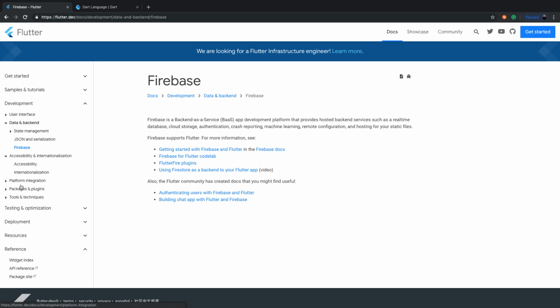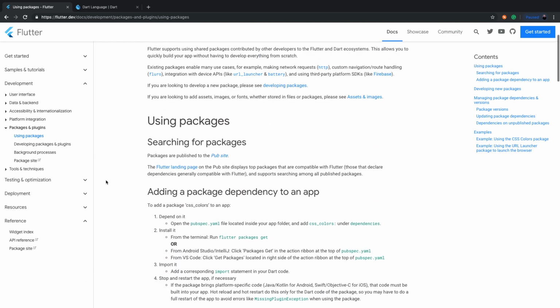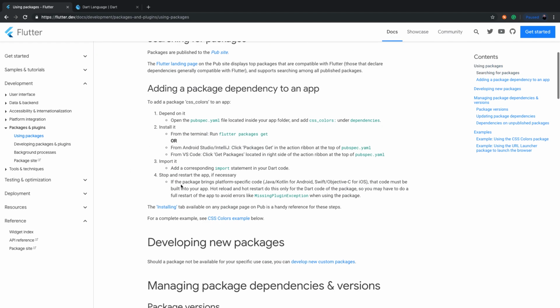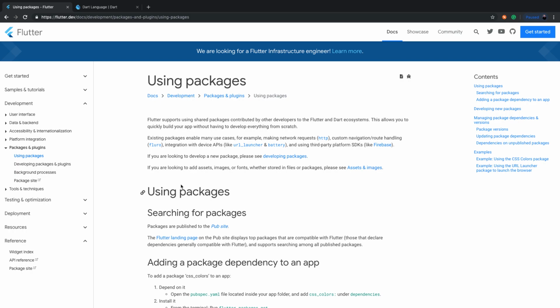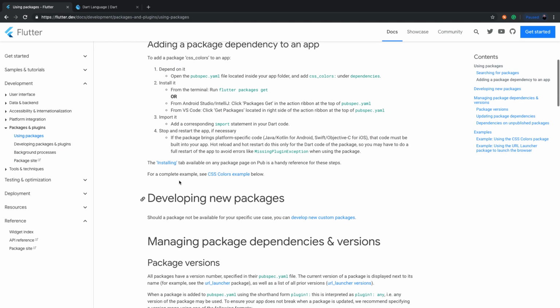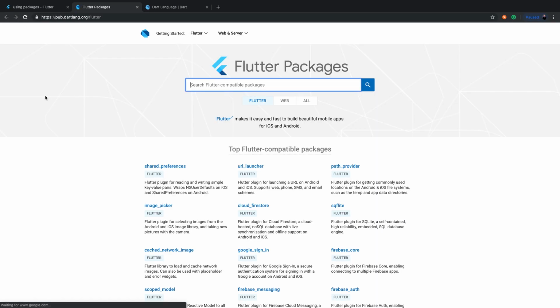Okay, accessibility, and you have other stuff. But another thing I want to point to is these packages, and they have packages similar to when, if you did iOS development, you would go with CocoaPods and things like that, and you would download these packages to help you in your app. So they had the same idea here, and let me show you the packages site.